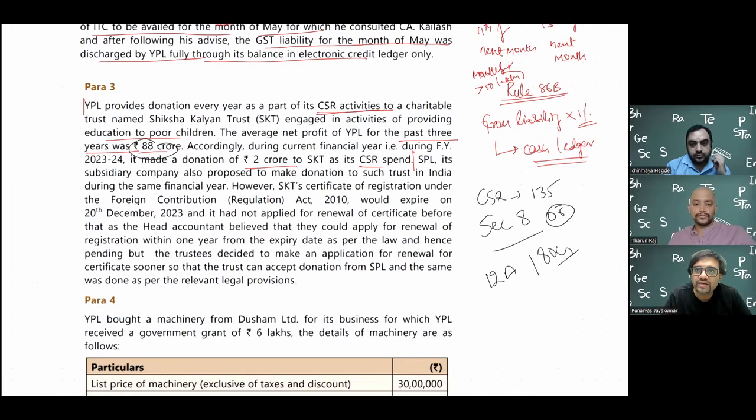Apart from that, can you spend less? So can I just spend 1 crore is the question. The answer is no. For that also there are provisions. What would be the consequence if I don't spend? Earlier, now there is a fine. This fine came just 2 years ago. Earlier, it was just either comply or explain in the notes to account, explain in the board report. So now there is a fine and also there is a general penalty clause of 50,000 rupees if you don't do it. Apart from that, there's nothing much.